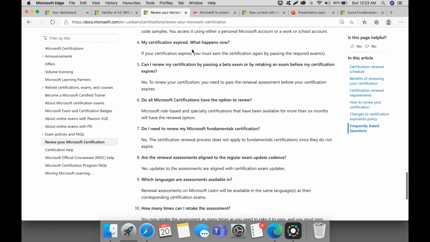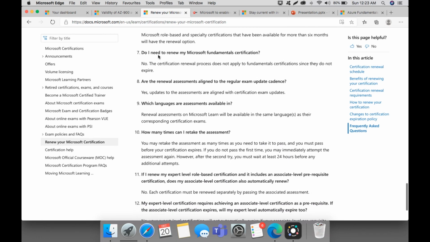Here are some frequently asked questions. Do I need to renew my Microsoft fundamental certification? No, the certification renewal process does not apply to fundamental certifications since they do not expire. This is very nice. Fundamental certifications like AZ-900, Power Platform PL-900 or MS-900 do not expire according to Microsoft.